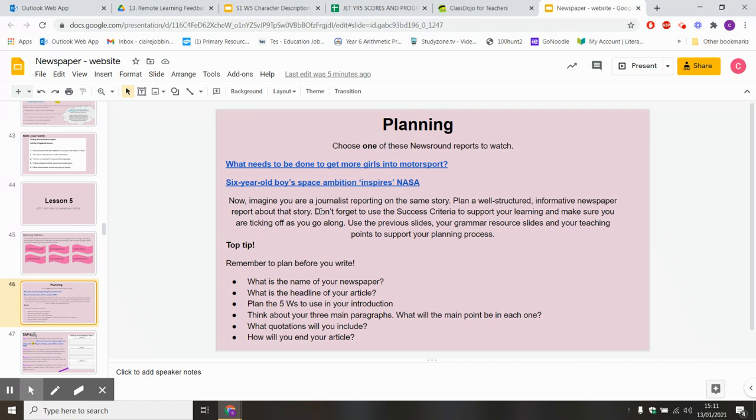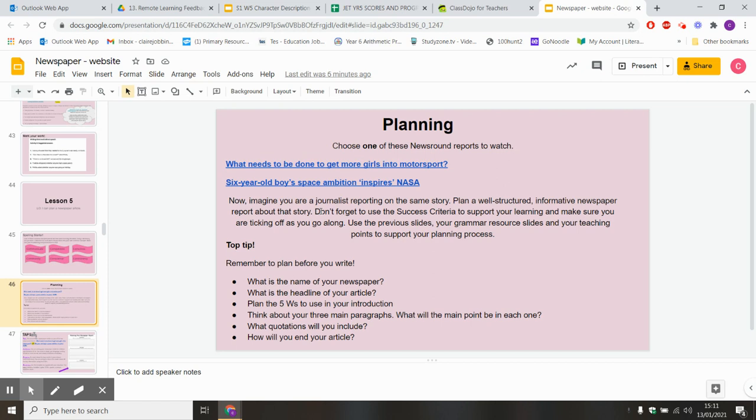Remember to plan before you write. What is the name of your newspaper? What is the headline of your article? Plan your 5 W's to use in your introduction. Think about your 3 main paragraphs. What will the main points be in each paragraph? What quotations will you include? And how will you end your article?